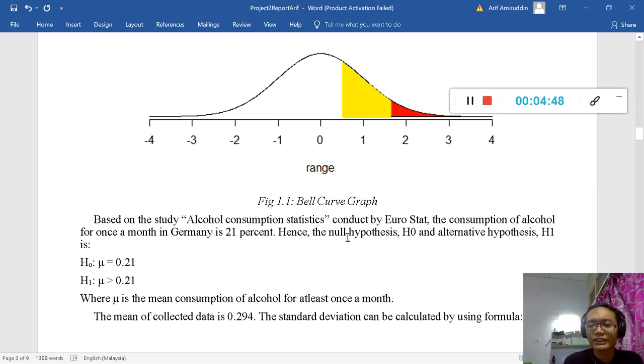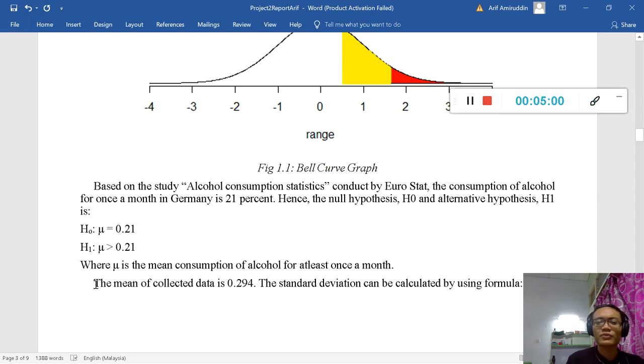Hence, for the null hypothesis H0 and alternative hypothesis H1, we use 21%, which over 100 is 0.21. We want to test whether the claim posted by Eurostat is true or not.